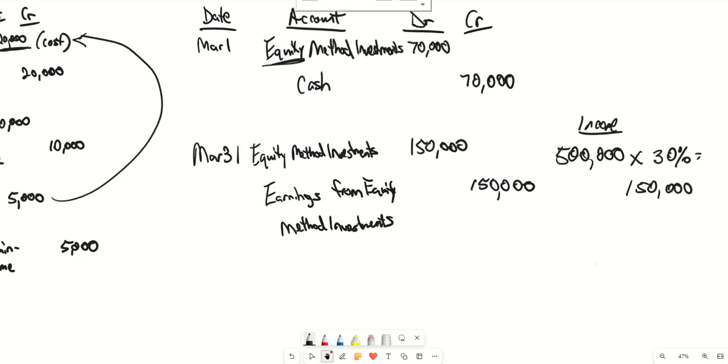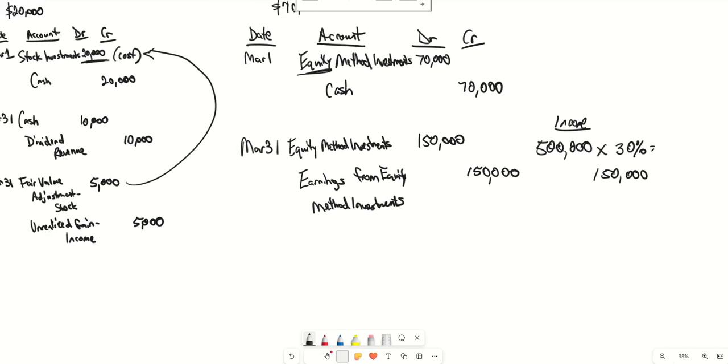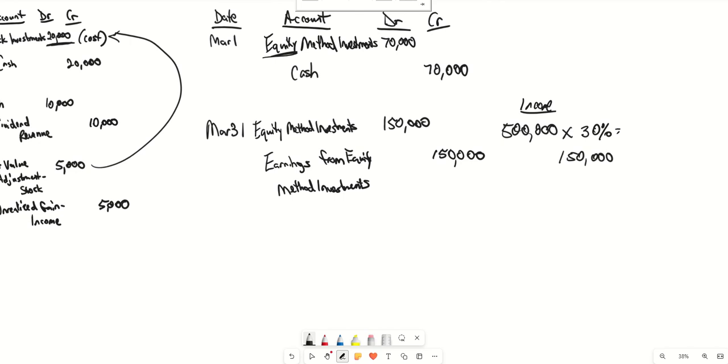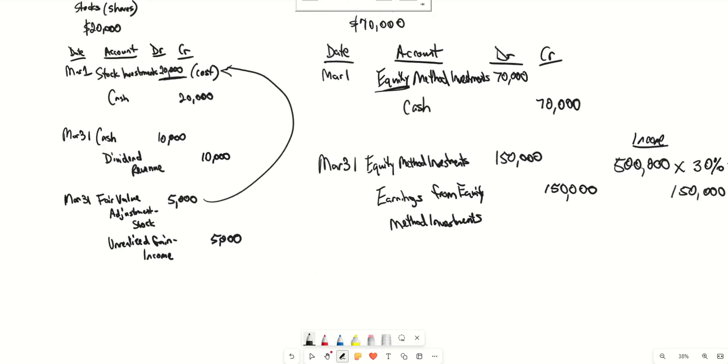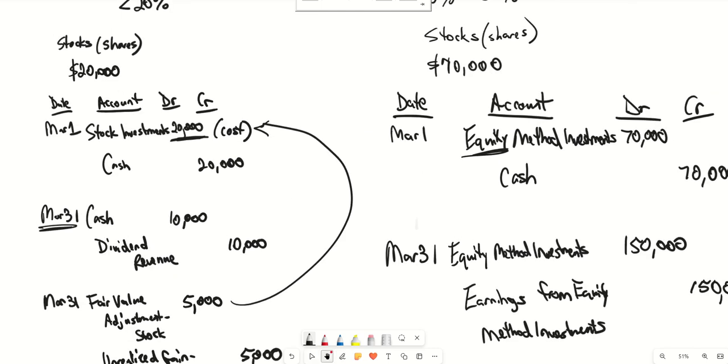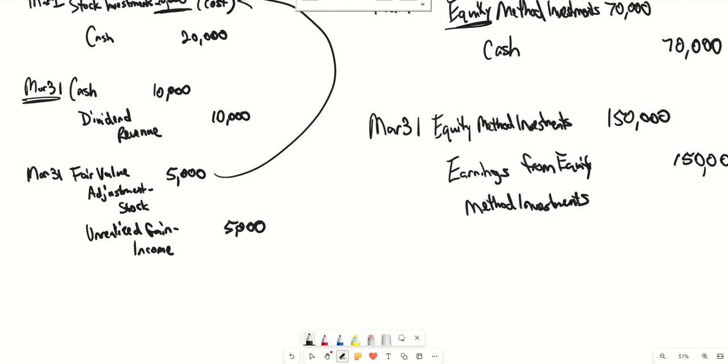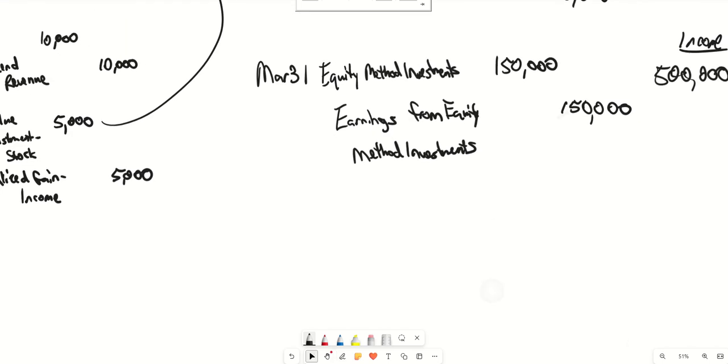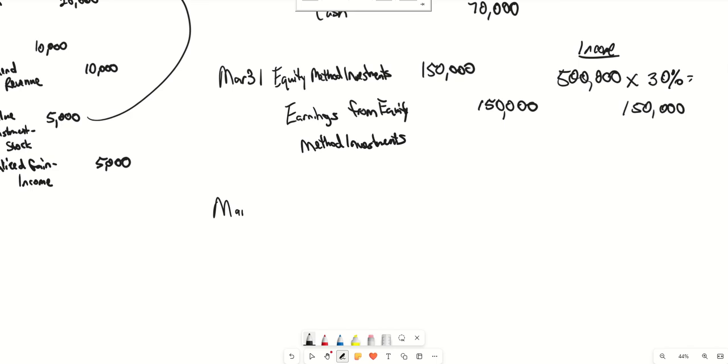Now, let's say that the company paid out dividends, because earnings and dividends are different as far as how you account for it. So let's just say that the company pays out dividends to an investor that has significant influence. As you can see here, with somebody that has insignificant influence, who received dividends as of March 31st over here, the investor had to debit cash and credit dividend revenue. So for somebody that has significant influence and is using the equity method, we're going to say that this happened on March 31st. Keep it simple.